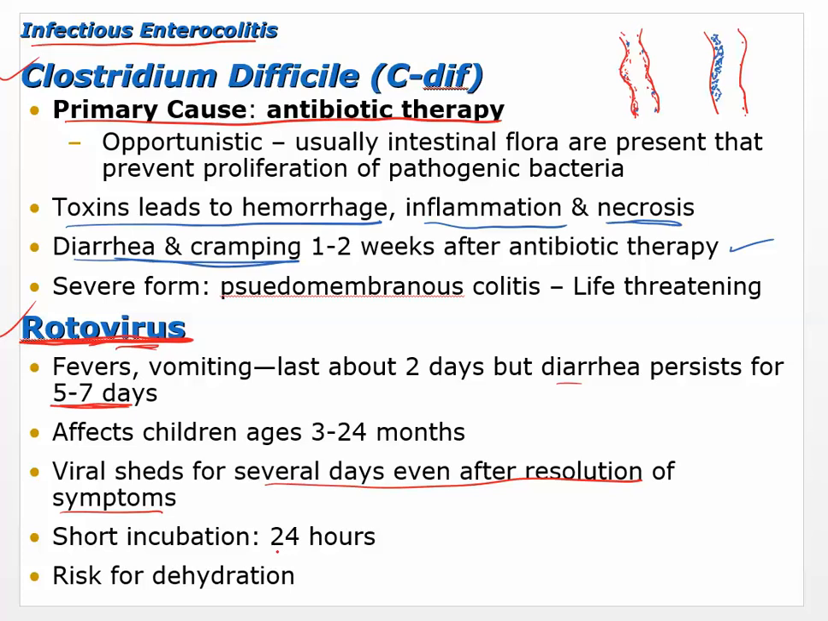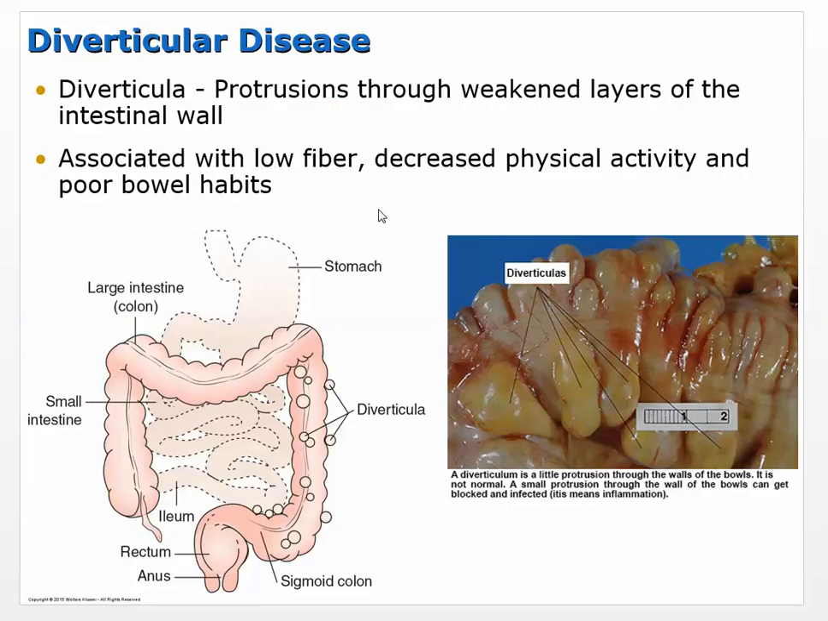Okay, so short incubation, about 24 hours, and of course, like I mentioned before, there's a risk for dehydration because of the vomiting, because of the diarrhea, and the fluid loss associated with that. Okay, so that's rotavirus.